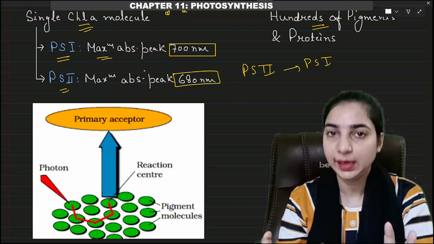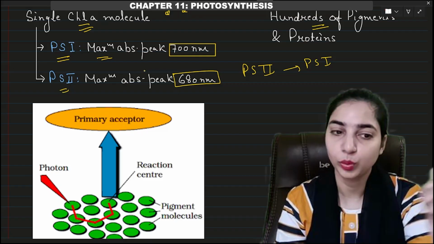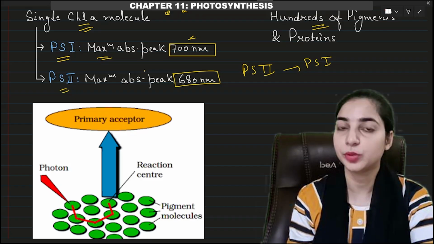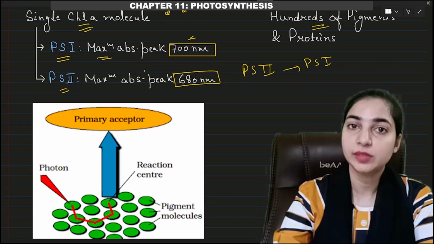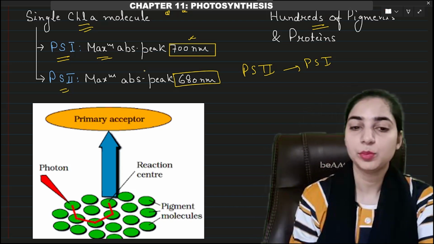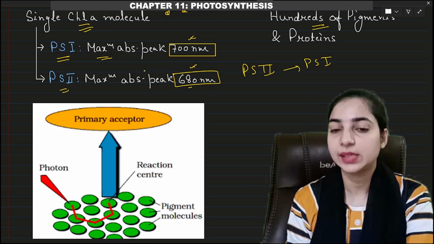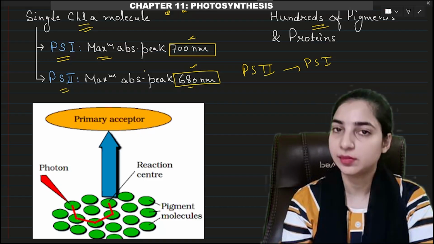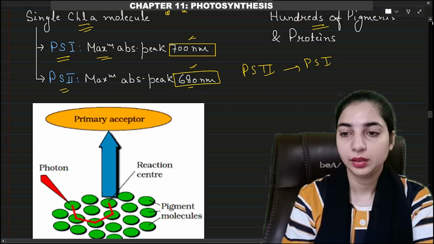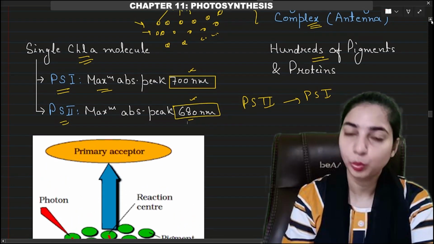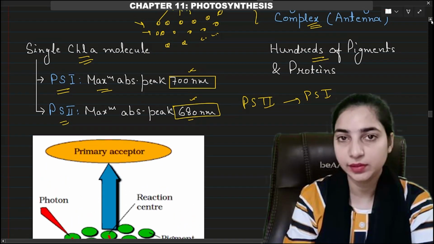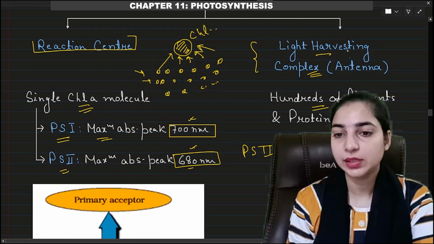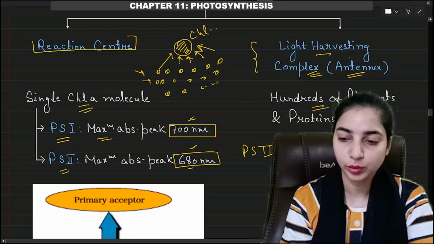So the chlorophyll A molecule, the reaction center of photosystem 1, will absorb light of 700 nanometer at maximum, whereas the chlorophyll A molecule in photosystem 2 will absorb maximum light of 680 nanometer. That is the only difference between photosystem 1 and photosystem 2; other things will be the same. The light harvesting complex will be present in both, and both will have the chlorophyll A molecule. Now this light harvesting complex is also known as the antenna. That also you have to remember.